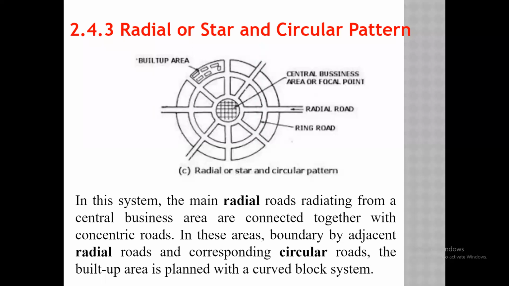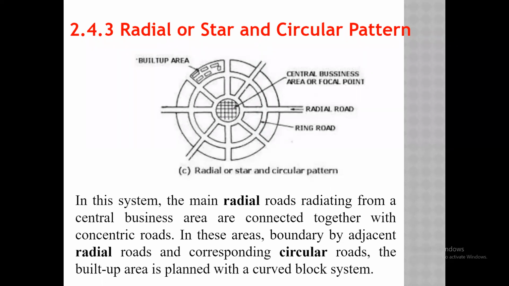All the in-between area is divided into curved shapes, and in that area the built-up area is designed.